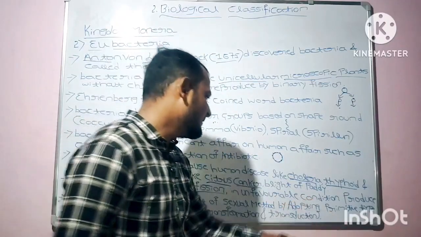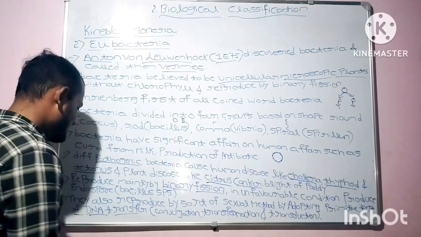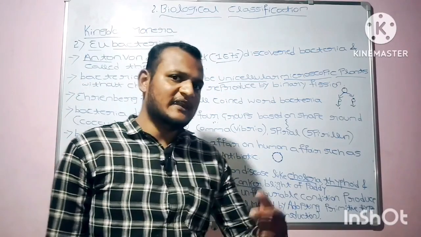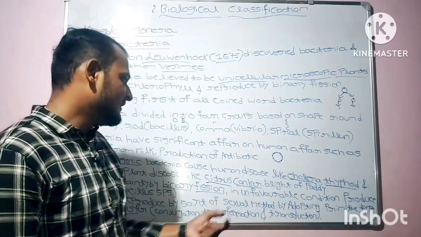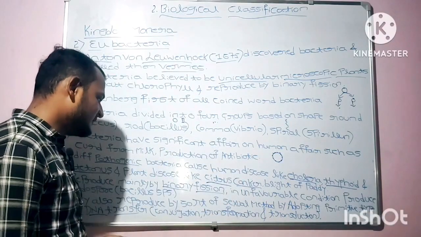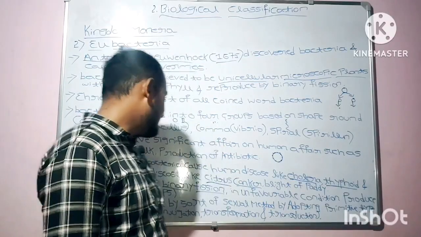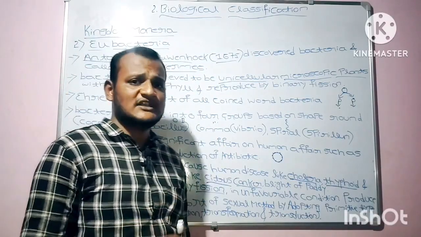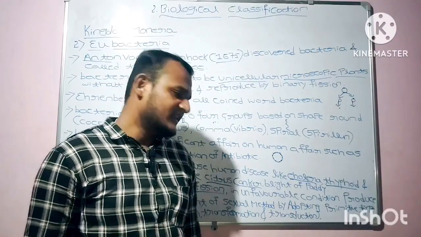As you know, DNA is the genetic material in bacteria. By adopting a primitive type of DNA transfer from one bacteria to another, sexual reproduction occurs in eubacteria.